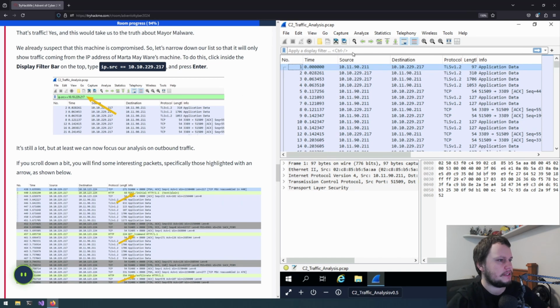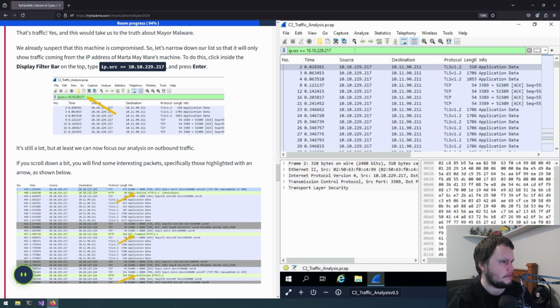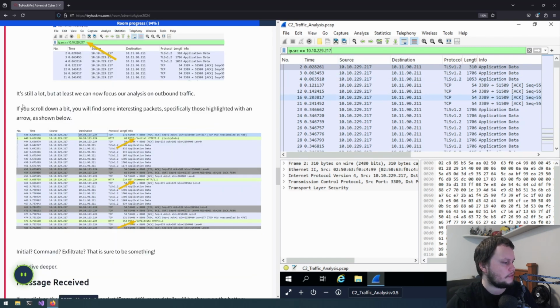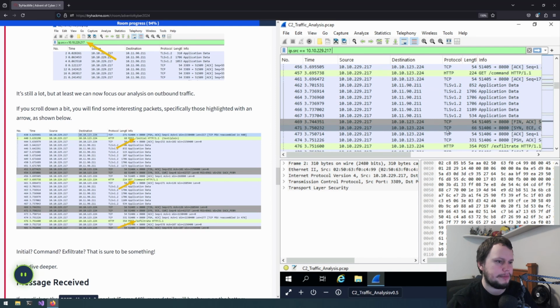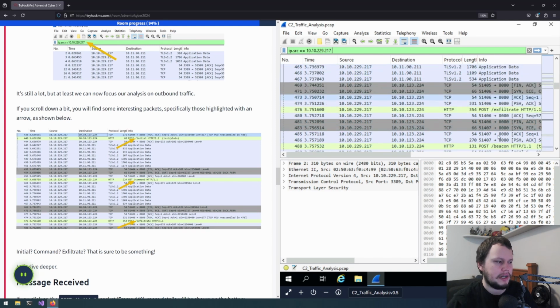Okay, so we've now started off with doing a filter for IP with source address of 10.10.229.217 and run that filter. So I've now got all traffic which has that as the source. If you scroll down a bit, you'll find some interesting packets, specifically those highlighted with an arrow as shown. Yes, we found the HTTP command, exfiltrate, and beacon.